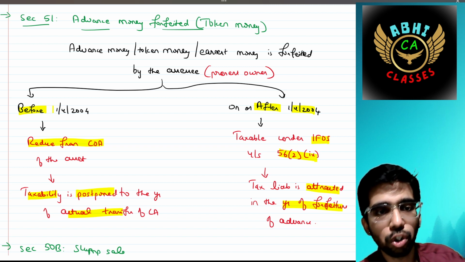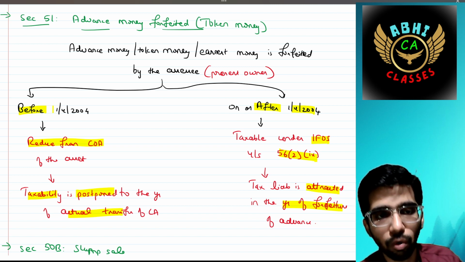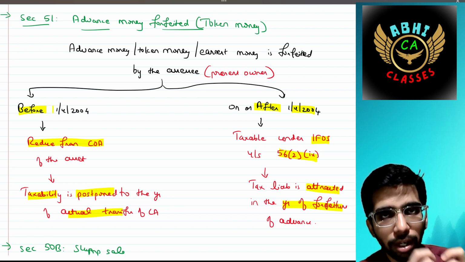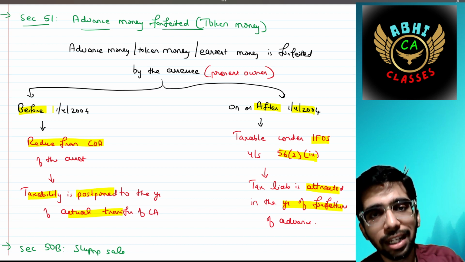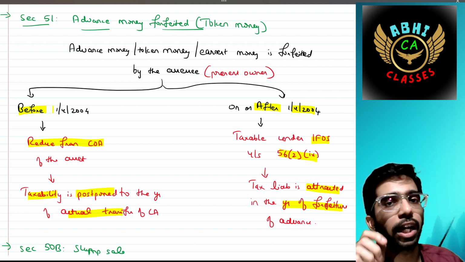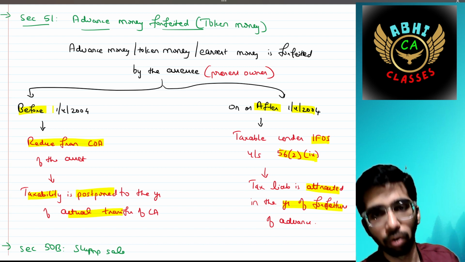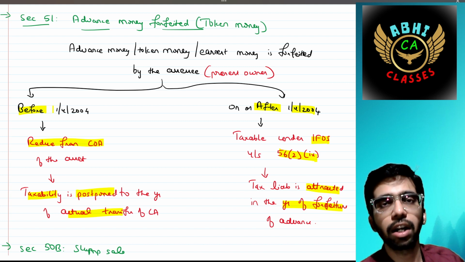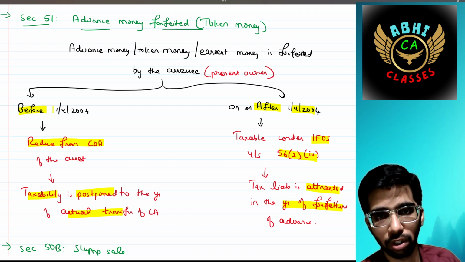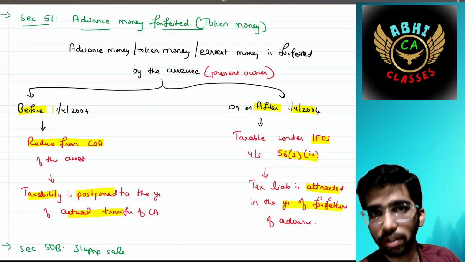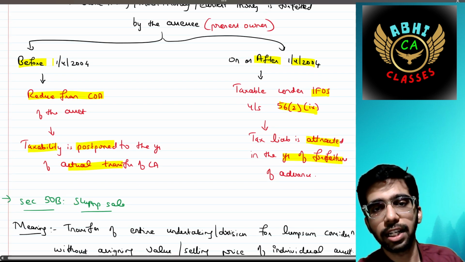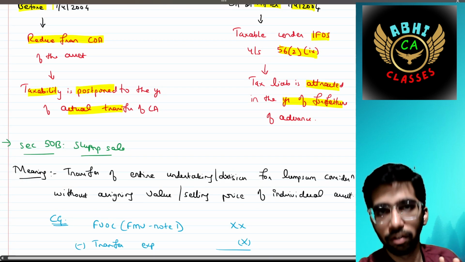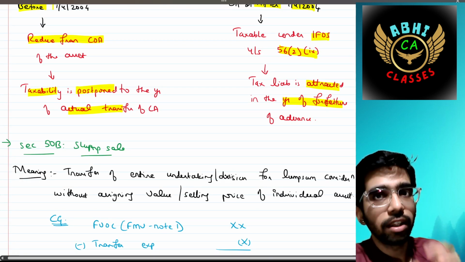Its taxability is postponed to the year of actual transfer of the capital asset, because it will be reduced from the cost of acquisition, so the benefit has already been given. But if the forfeiture has taken place on or after 1/4/2004, then it will be taxed under IFOS, that is income from other sources, under section 56(2)(ix). But tax liability is attracted in the year of forfeiture of the advance. It can be charged in that year only.